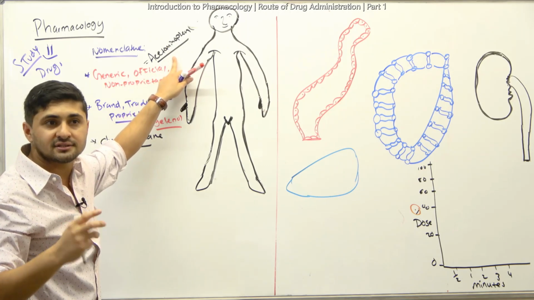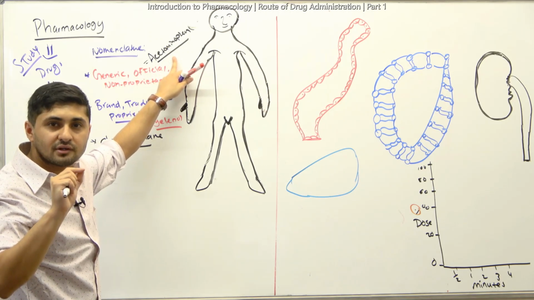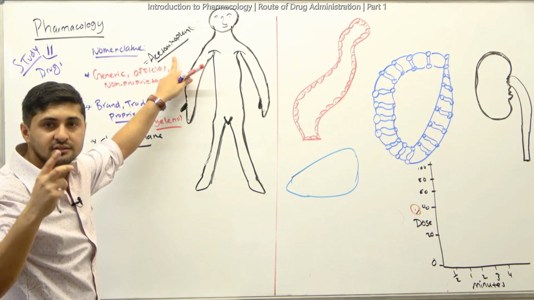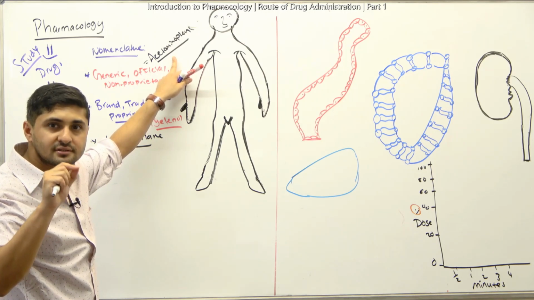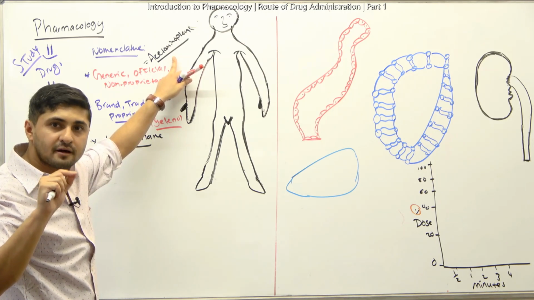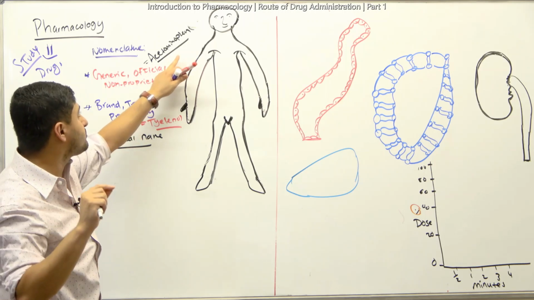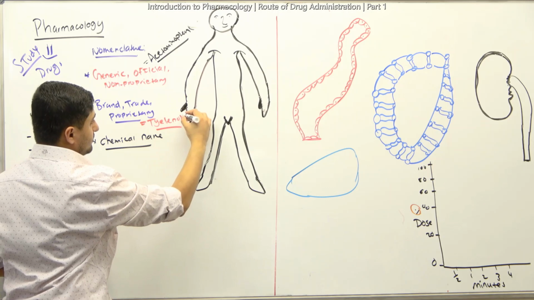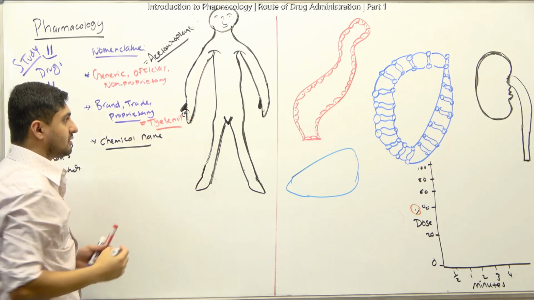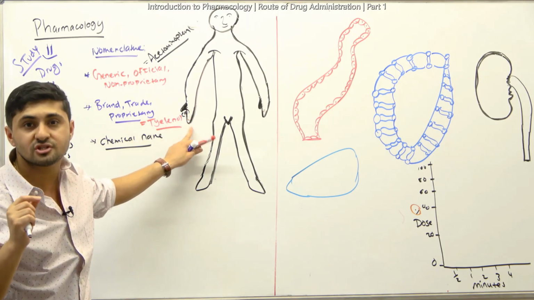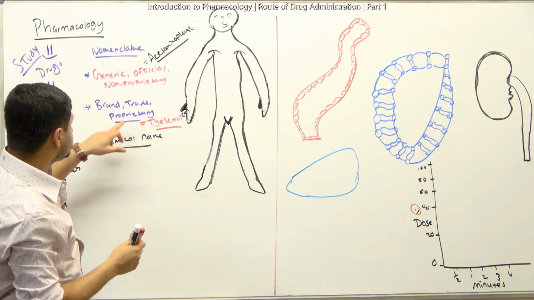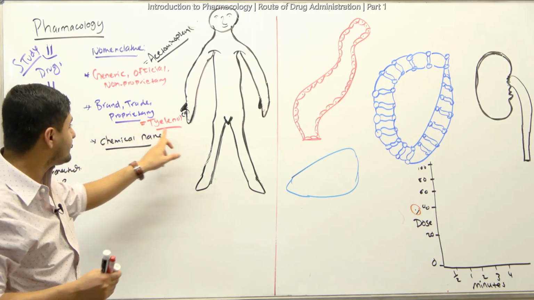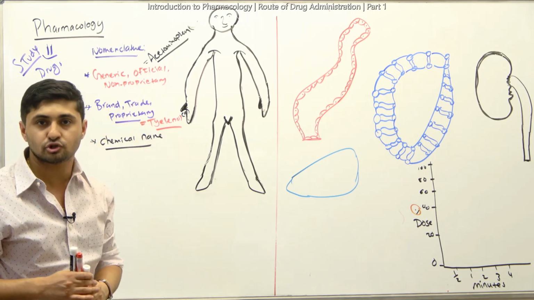If you're from the US, you might see USP, which basically means United States Pharmacopoeia. For the brand name, you might see an R on top, which basically means it's a registered name, because this company manufactured the drug, and that's why we call it a brand name or trade name.